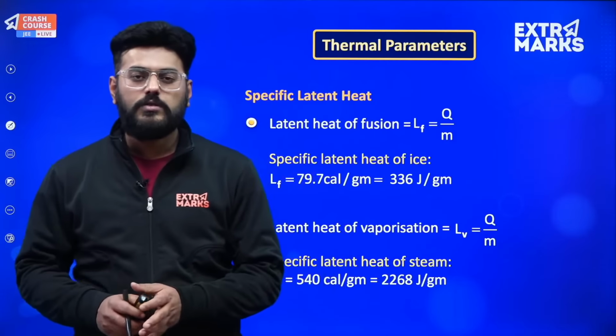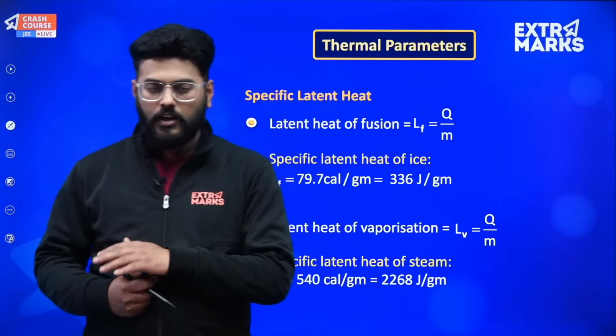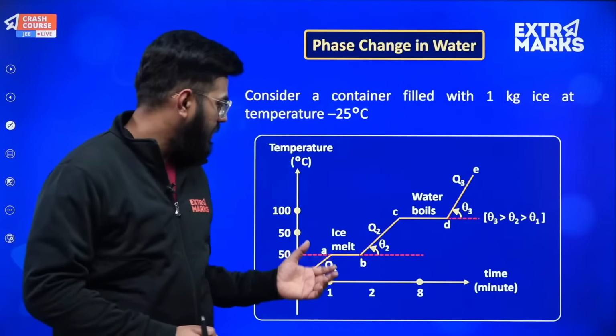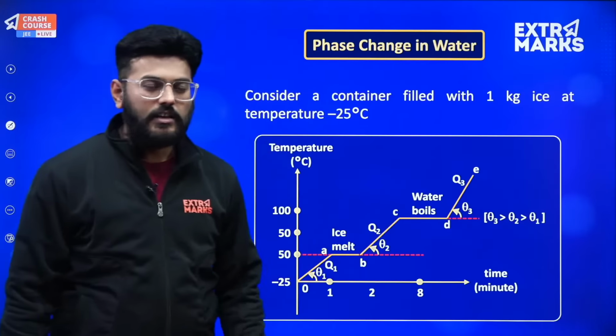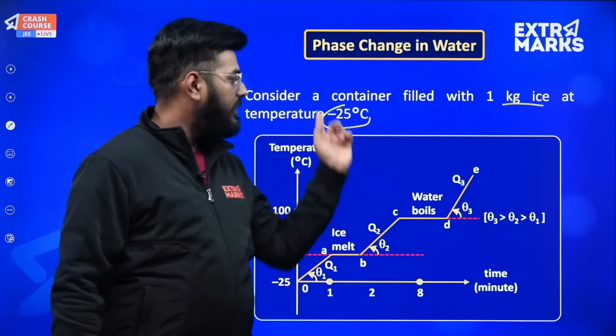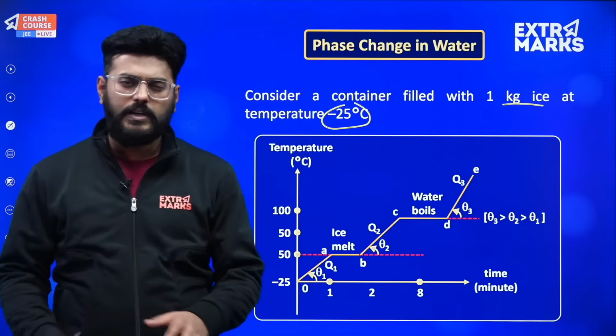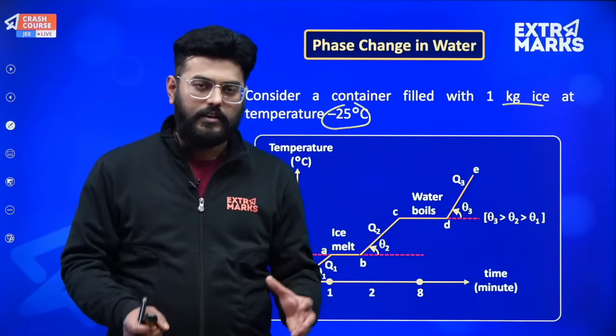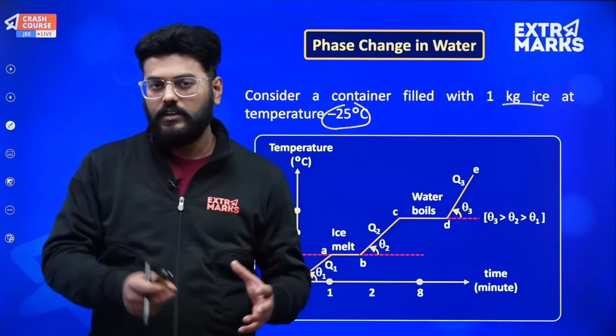So now suppose you all must have seen a normal graph. If I just take the case of water, let me bring in front of you this graph. Suppose we have 1 kg of ice and its temperature is minus 25 degrees centigrade, very obvious, not a big deal. Okay, we have that ice. Now we take that ice and provide some amount of heat energy to it.